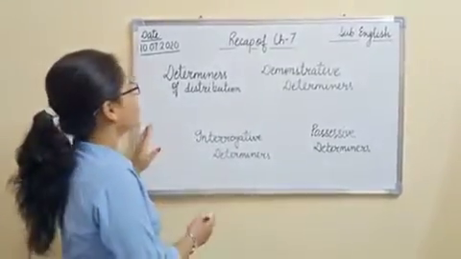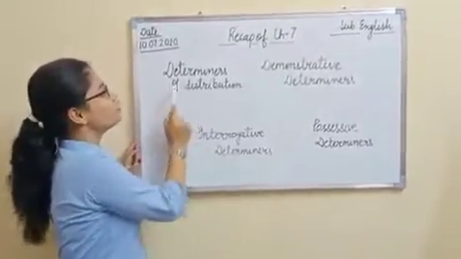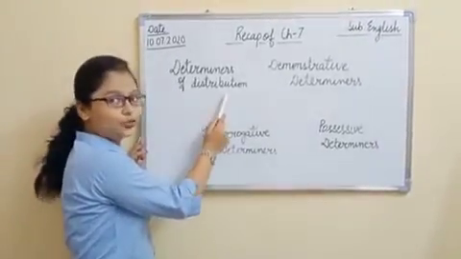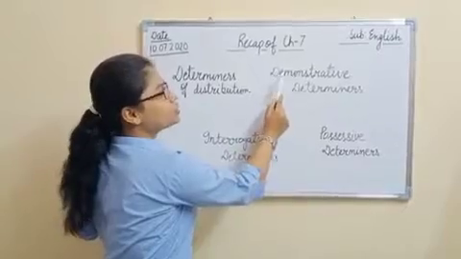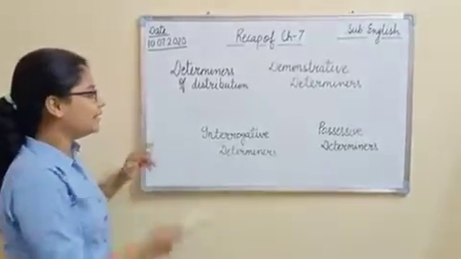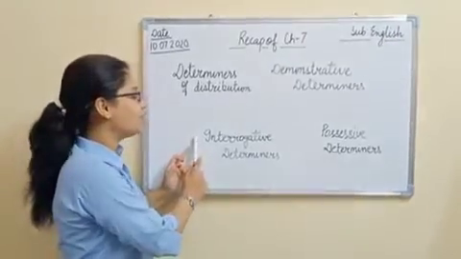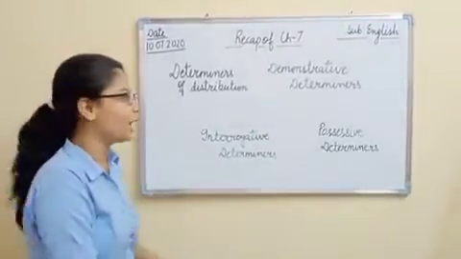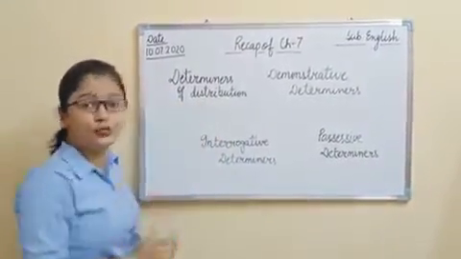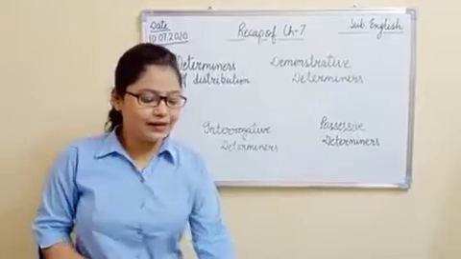Now students, we will learn about the other types of determiners. These are, number one, determiners of distribution. Yes, repeat after me. Determiners of distribution. Next, demonstrative determiners. Then the next one, interrogative determiners. Pronounce after me, interrogative determiners. And the last one, possessive determiners, right? So now we have determiners of distribution. In determiners of distribution, what we are going to learn, that I will tell you. Okay?